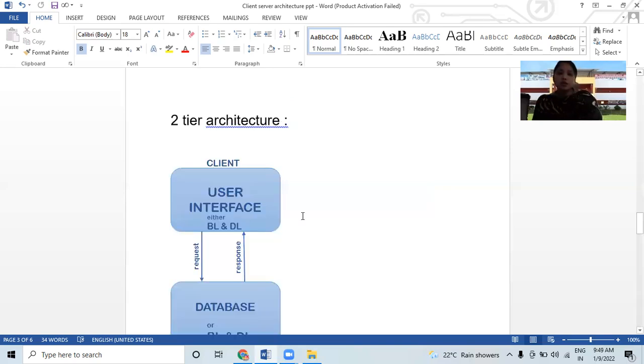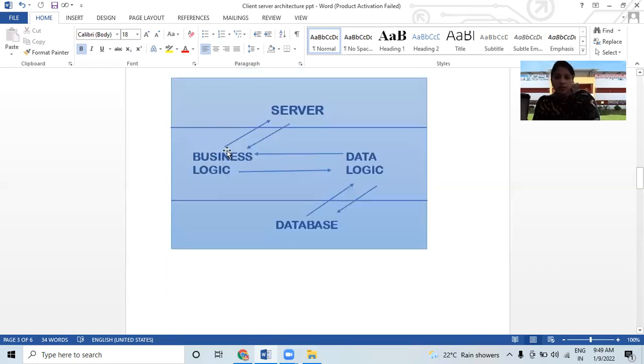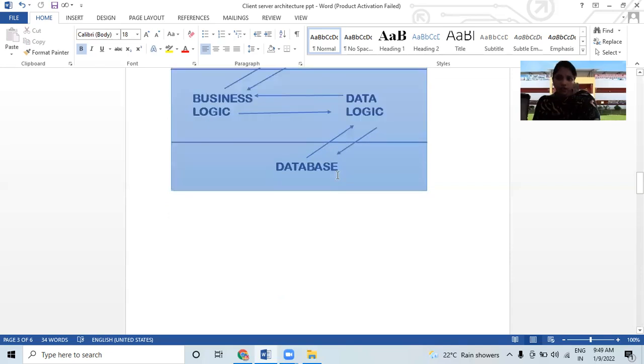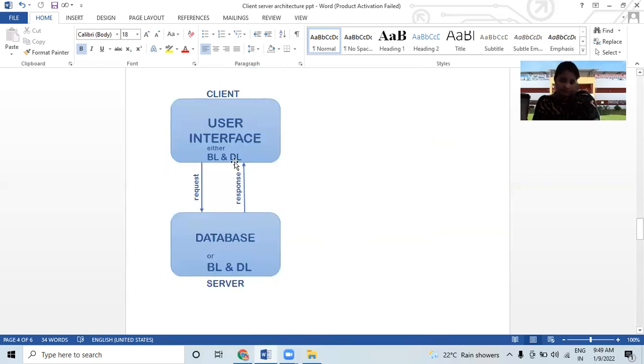Then let's see two tier architecture. The client user interface is present, and of course business logic and data logic. Providing the service here is cheapest and easy, but handling data is a little bit complicated. Let's discuss what happens in two tier. See, all of this works here too, and business logic and data logic are there.